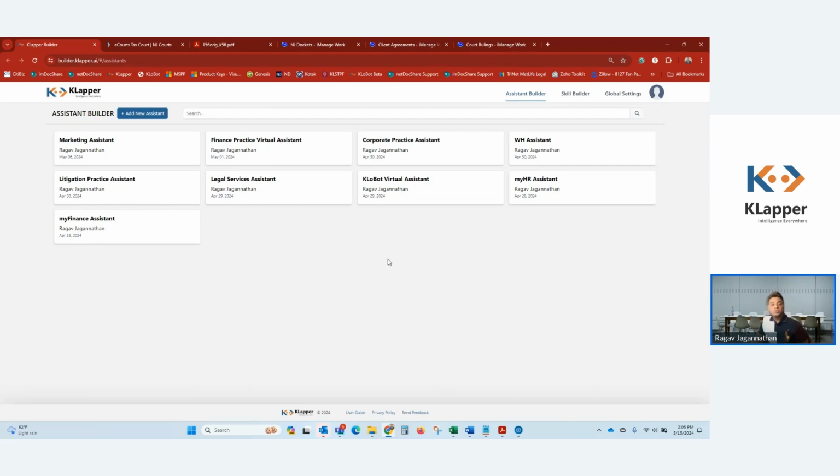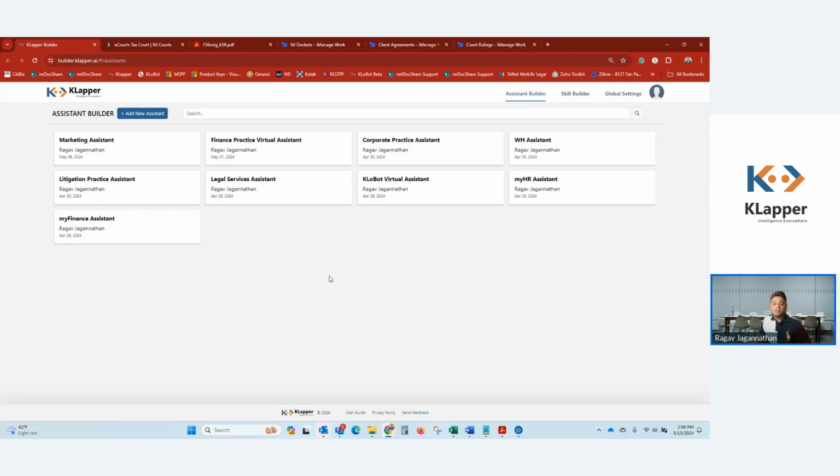Creating an assistant is super easy. You just click on the KLapper dashboard. If I refresh this page for a second, notice how I don't have any login, no username, no password, nothing, because KLapper is integrated within your firm application using the power of Microsoft Azure AD or Entra ID. So it just automatically logs you in, and the person is assigned a role, aka an assistant builder role or an admin role. Currently I'm in assistant builder mode.